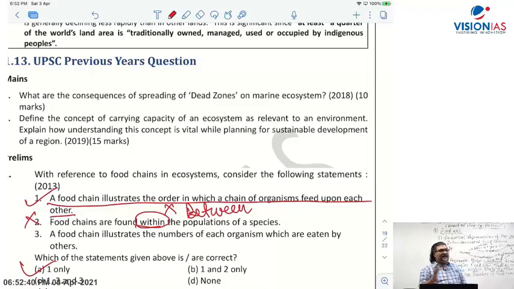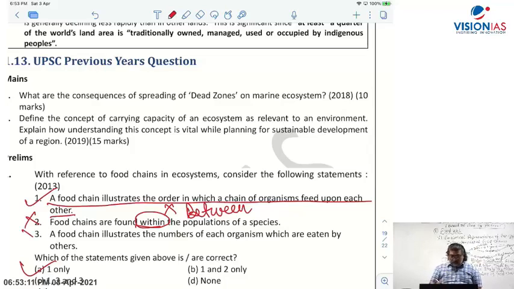Grass, deer, tiger: grass is one species, deer is another, and the tiger is another. But you may argue, what about those animals which feed on their own members? It can happen, where members eat their own members. But that is not a food chain. Food chain is a model by which we study transfer of energy from one organism to the next, from one species to the other. So second is wrong.